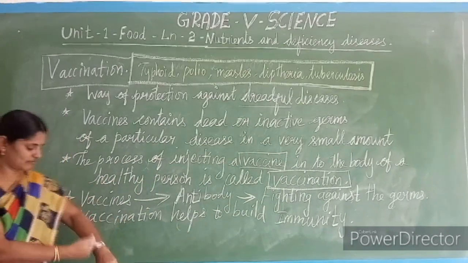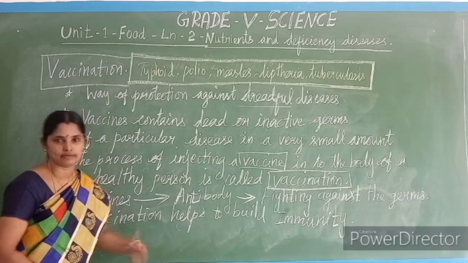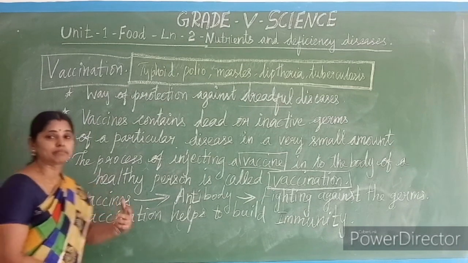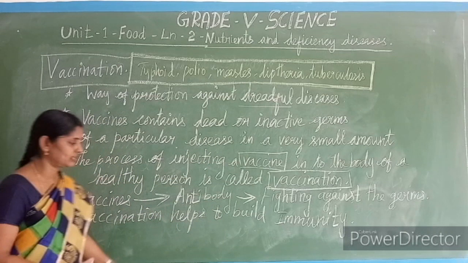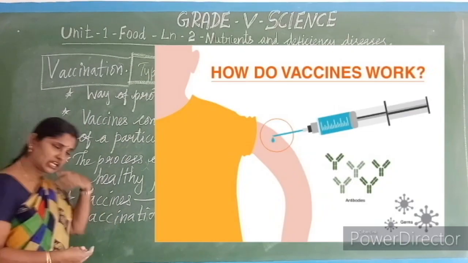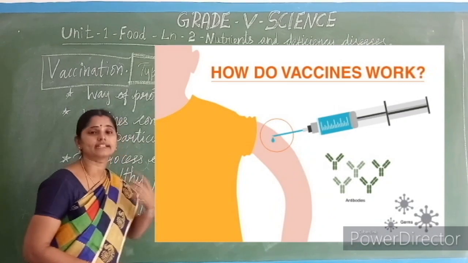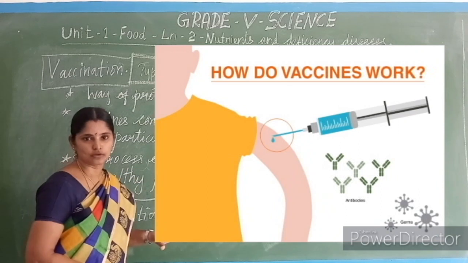The vaccine is now inside, it gets mixed with our bloodstream. Okay, so the dead and inactive germs are now in our blood. What will it do? Naturally, our body has an immune power to fight against disease-causing germs, isn't it?